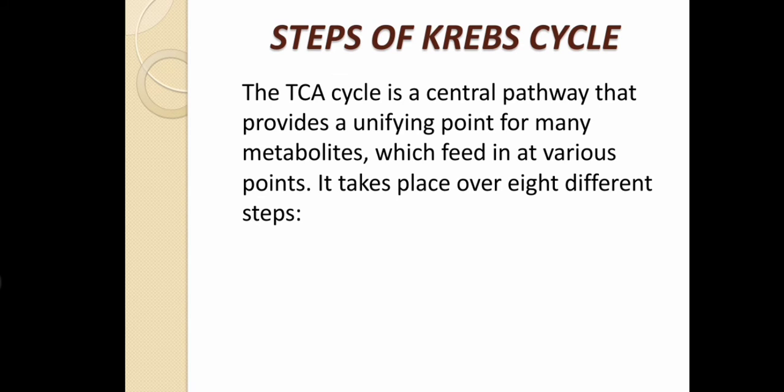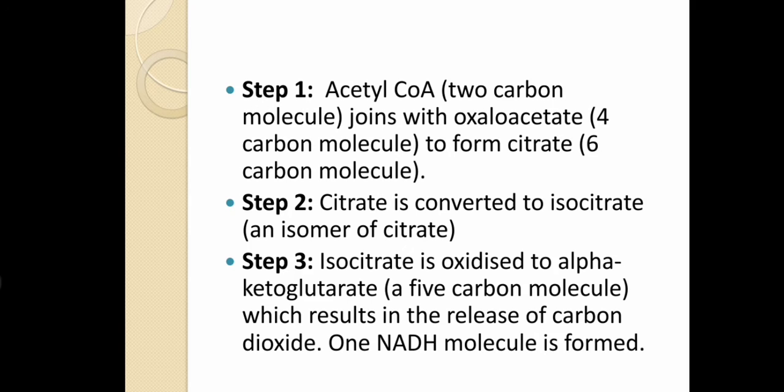The TCA cycle is a central pathway that provides the unifying point for many metabolites which feed in at various points. It takes place over 8 different stages. In the first step, the acetyl coenzyme A, containing the 2 carbon molecule, joins with the oxaloacetate, a 4 carbon molecule, to form the citrate, a 6 carbon molecule. Meaning acetyl will join with oxaloacetate and form citrate, and citrate is converted to isocitrate.